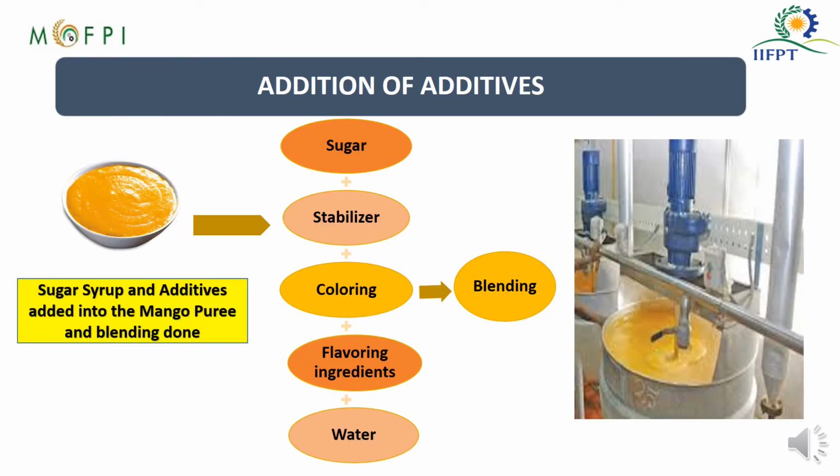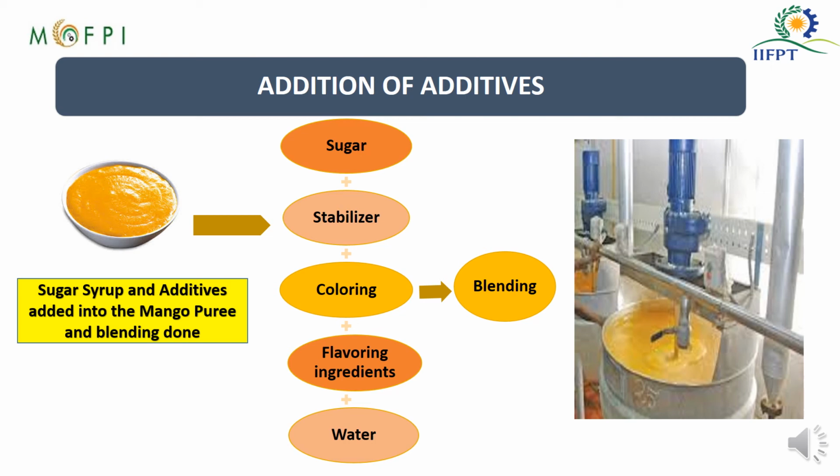Now in this step, that is addition of additives, you can add different additives according to the requirements of the product. If you are making pulp, if you are making juice, if you are making RTS, depending upon the requirements for that specific product, you will be adding different food additives, and once they are added, you need to blend them so that they will be properly distributed and you will get a good homogeneous mixture out of it.